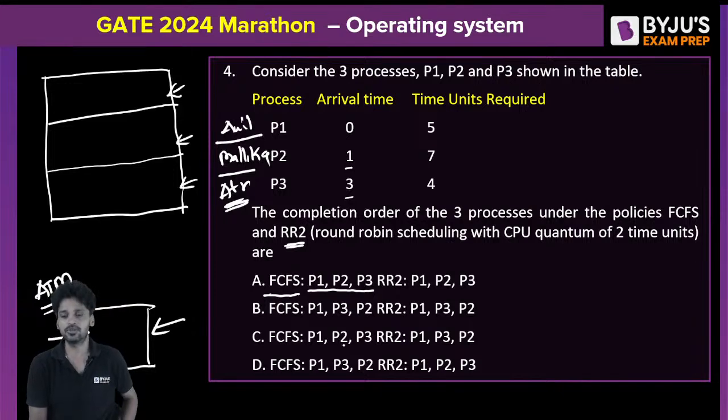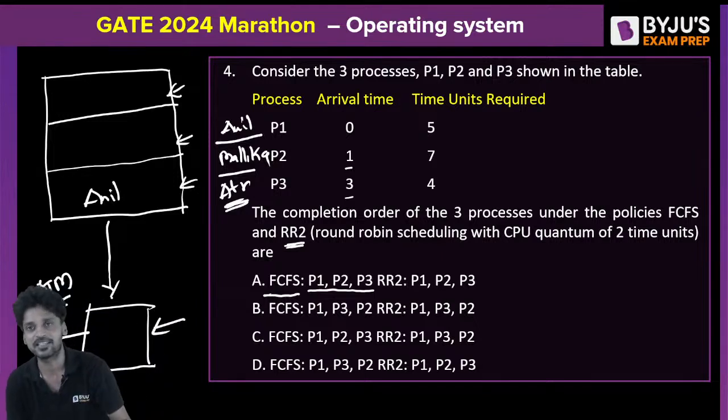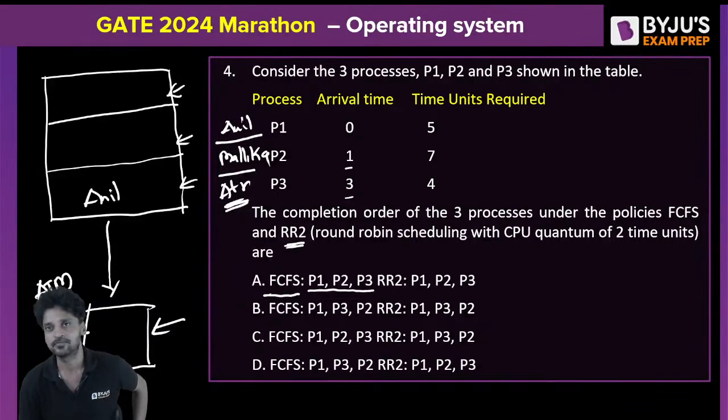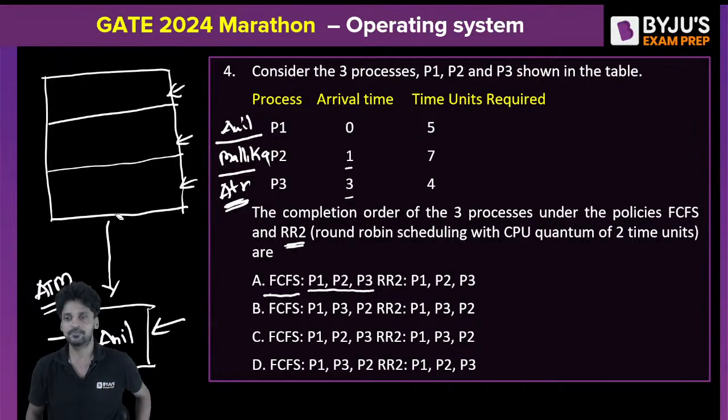Did you get me? So Anil arrived into the queue of the ATM machine at the 0th clock pulse. Anil is the first guy to enter into the queue. The moment Anil enters the queue, he finds that there is nobody in the ATM. He can directly make his way into the ATM. At the 0th clock pulse itself, he can directly walk into the ATM machine. Yes or no? Anil can be here. Since he already got into the ATM machine, this queue is said to be empty. Am I right?